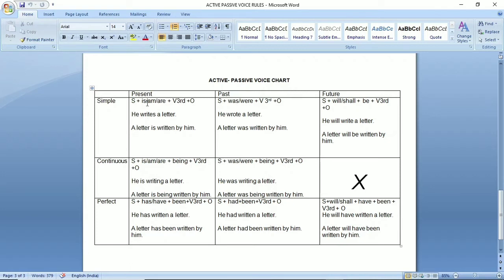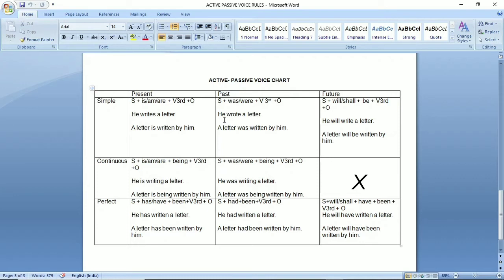So we have three tenses: present, past and future, and there are three subtypes: simple, continuous and perfect. Perfect continuous voice we never change, so we have only three. If we are to change simple present into passive voice, we should use this formula: subject plus is/am/are plus verb third form plus object. For example, he writes a letter. If your sentence is given in this format, means in simple present tense, then you are going to apply this formula and the answer will be a letter is written by him.